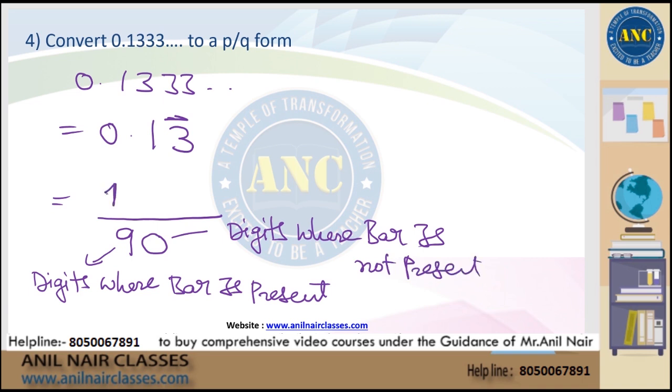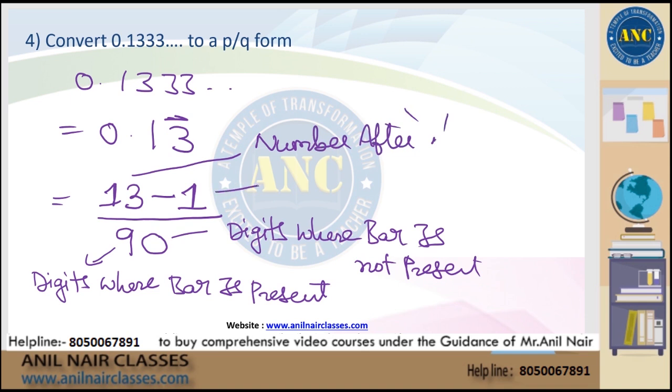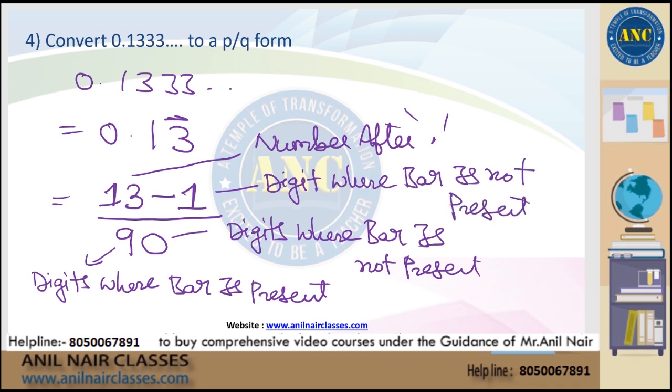After the dot, what is the number? 13. Subtract the digit where the bar is not there. So minus 1. 13 is the number after the dot. 1 is the digit where the bar is not present. I hope it is clear. We will do as many examples as possible, then it will be clear.